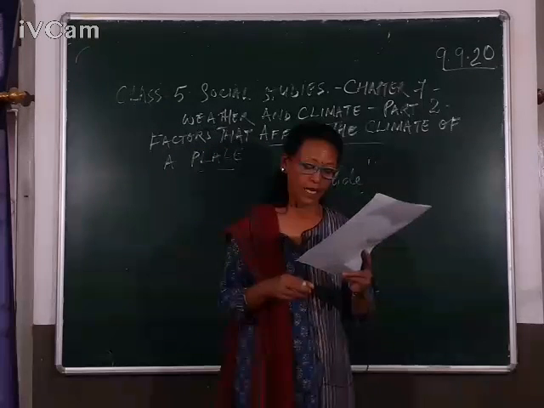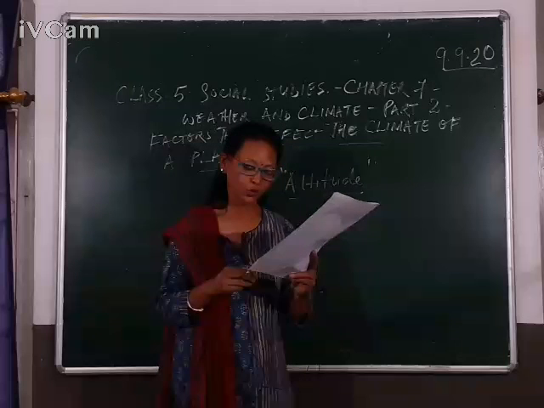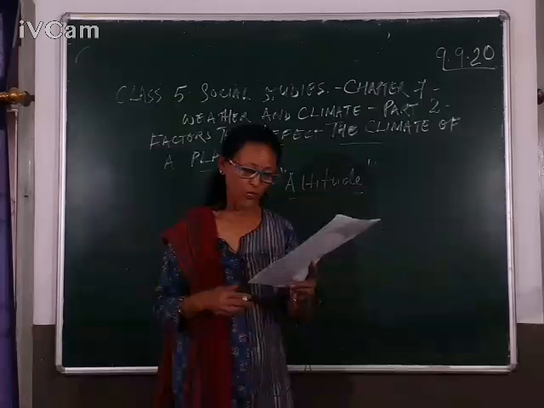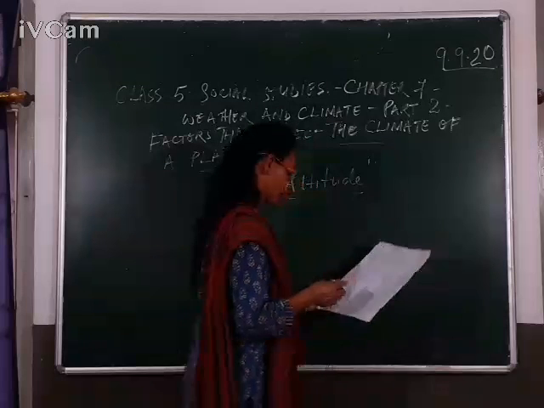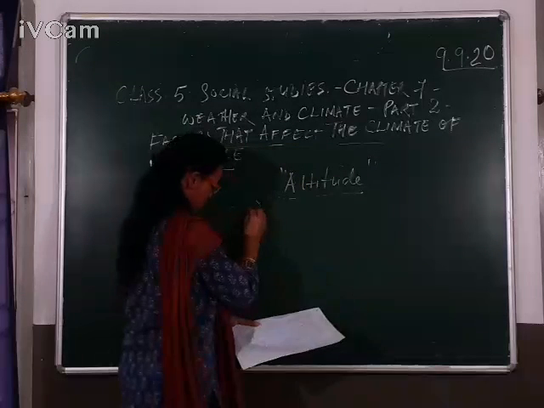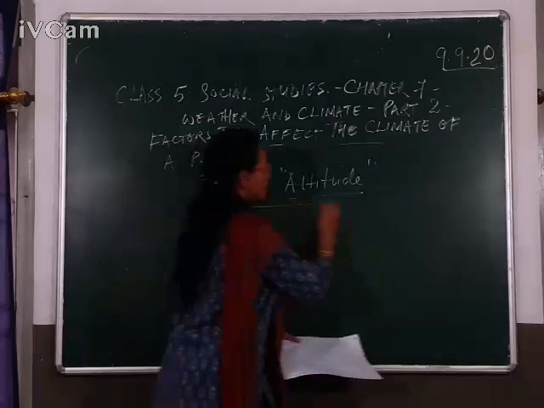Now, I will draw a diagram to show how altitude affects the climate of a place. I'm not so good in drawing, but still I'll try my best.